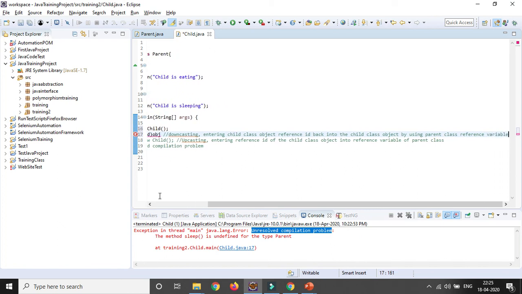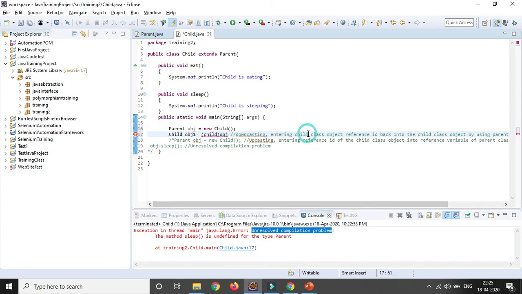We just need to give the semicolon and it will work. Sorry, child's C is capital, Java is case sensitive, it will throw errors otherwise.